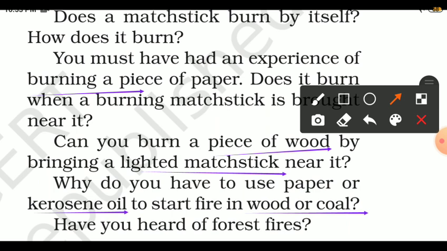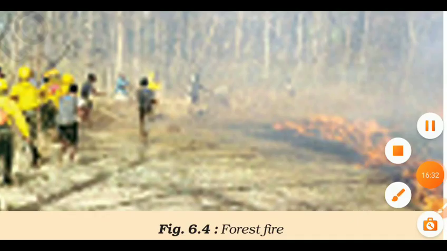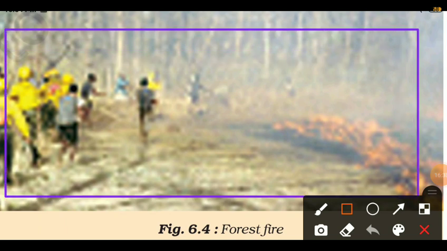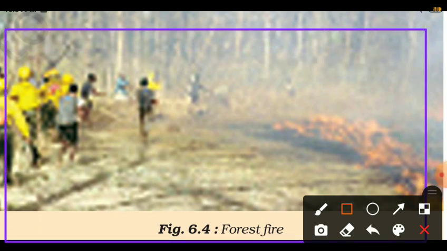Have you heard of forest fire? This is a picture of a forest fire. During the extreme heat of summer, at some places dry grass catches fire. From the grass it spreads to trees, and very soon the whole forest is on fire. It is very difficult to control such fires.